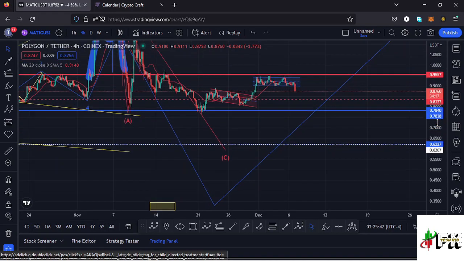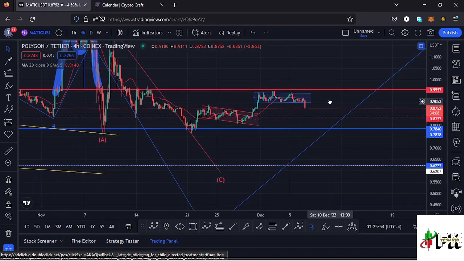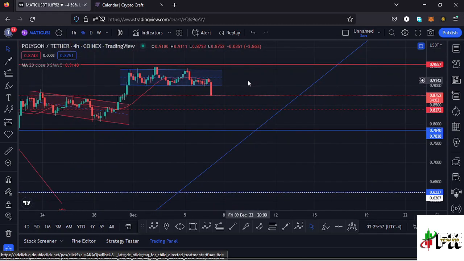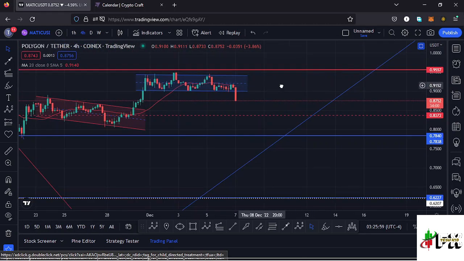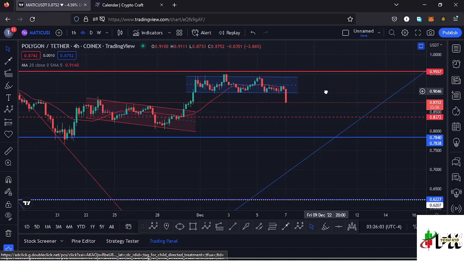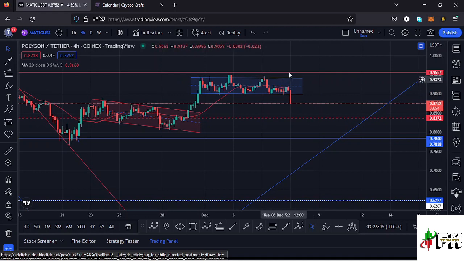And from what I have here on the 4-hour chart, you can see we had been trading within this channel over here, and we have managed to see a breakout to the lower side. We have also managed to lose the 20-day MA, and that would mean now it's acting as resistance. We were also facing the key area of resistance at around the $0.95 mark, which we did not manage to break above once we saw this impulsive movement to the upper side.